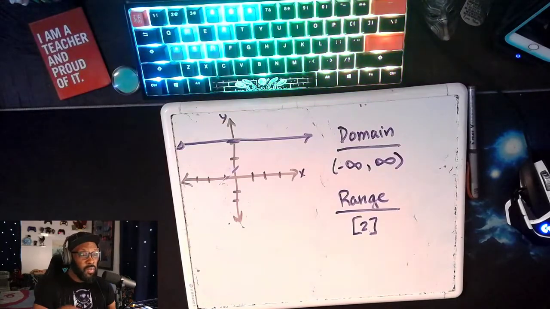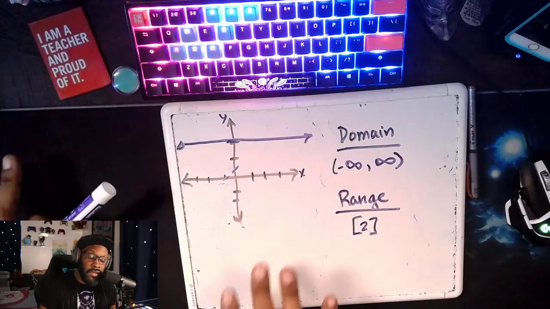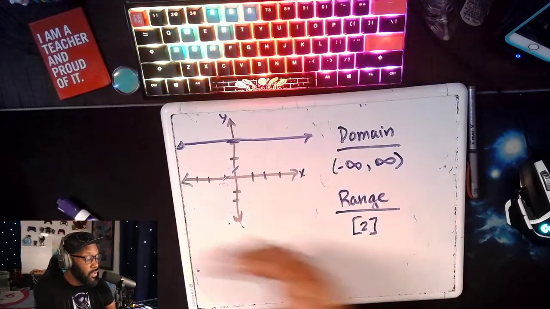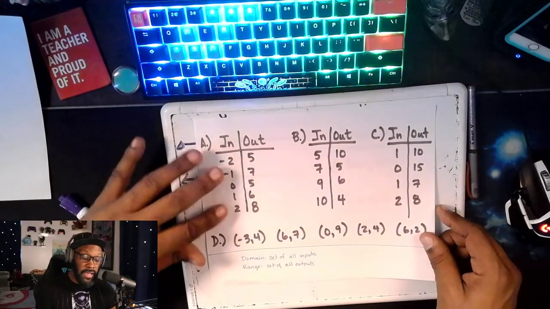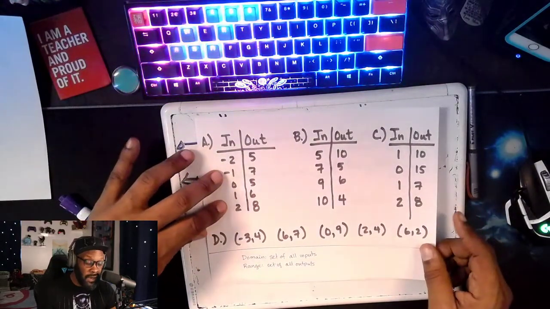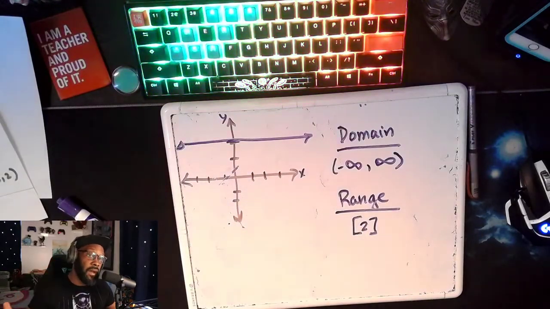All right. I just want to give you an overview of what's happening with domain and range, how we find domain and range when we have finite values, when we're looking at numbers that we can actually count, we can write down, versus something like a graph that gives us an infinite amount of values.